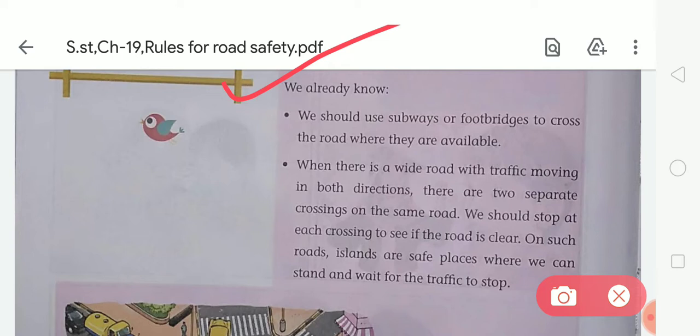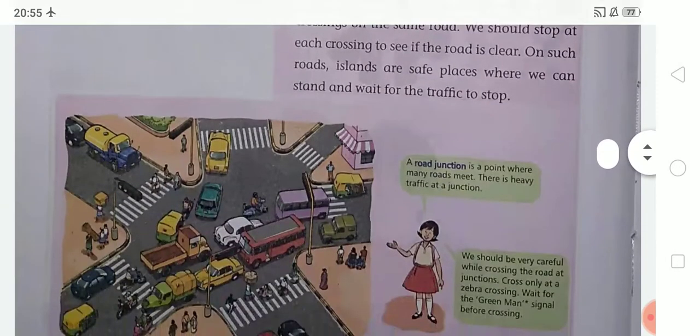So students, I think everyone knows that, and you already know that we should always cross a road at the zebra crossing, and we should never run while crossing a road. And you should always use a footbridge to cross the road when it is available. So in this way you can cross the road. Now look at the next.